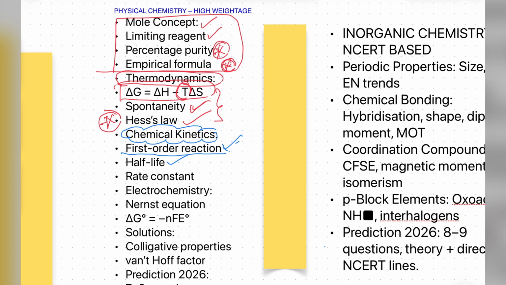If you know the first order equation, that is k equals 2.303 by t into log a by a minus x, you will get the marks easily. First order half-life is also important: t half is equal to 0.693 by k. So this is very important for us. Don't forget up to here. This is today's class, and thank you very much for watching my video. Part 2 will be coming soon. Okay, thank you.